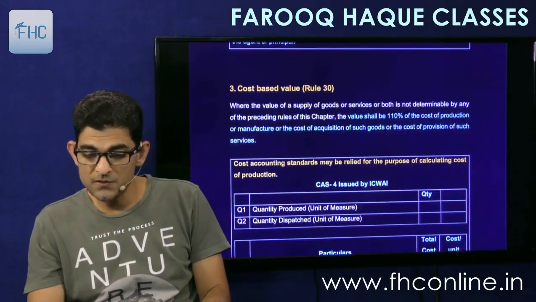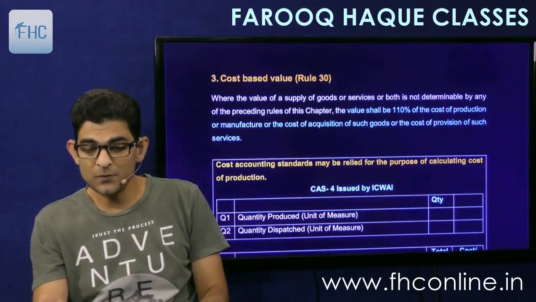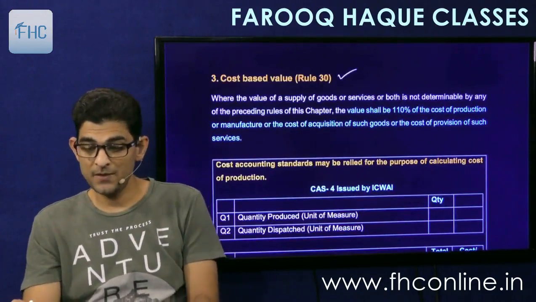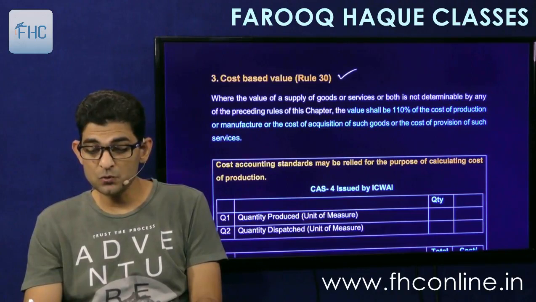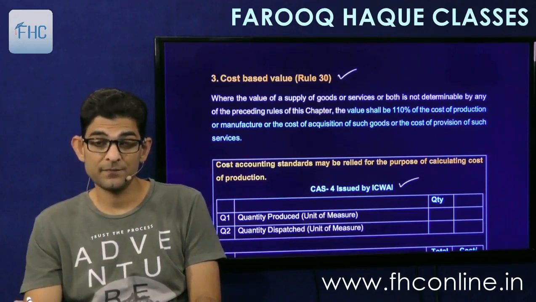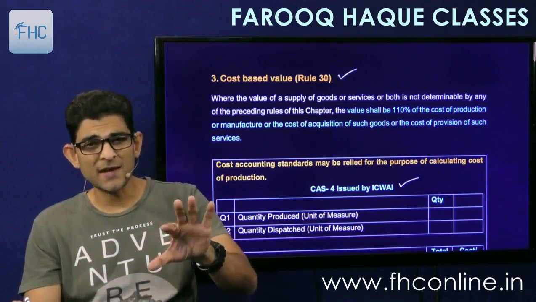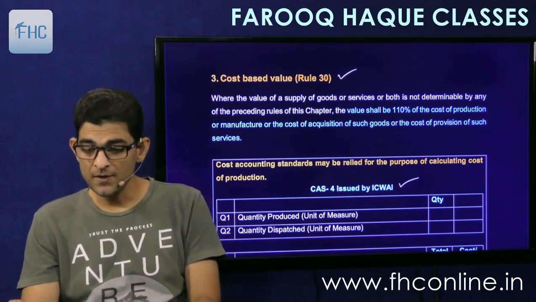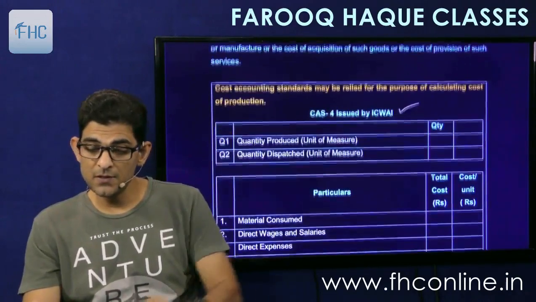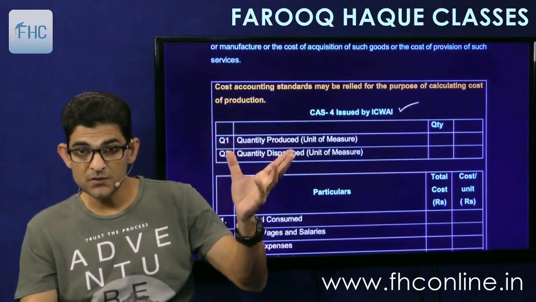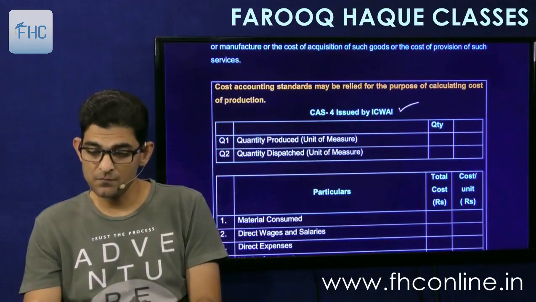And then the cost based rule was rule 30. If all the other rules fail, then you had to apply rule 30, that was cost based. Here one additional point is given. CAS 4 issued by ICWAI, the Cost and Works Accountants of India, now called ICAI, Cost Accountants of India. According to them, they have given this whole list of how to calculate the cost of production or cost of manufacture.